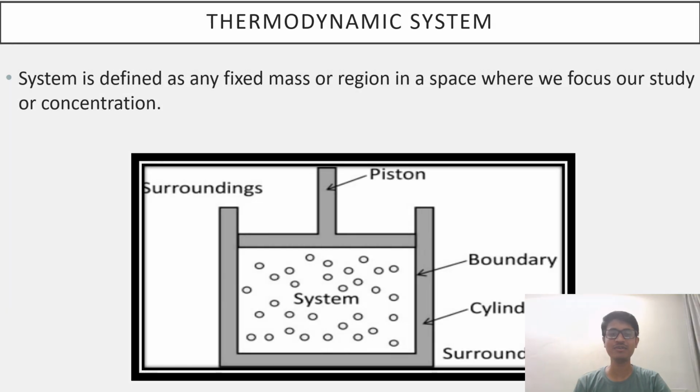We will discuss the thermodynamic system. Here is the diagram of the system. You will easily understand these things; it is a piston. Here you will understand from these drawings. A system is defined as any fixed mass or region in space where we focus our study or concentration.